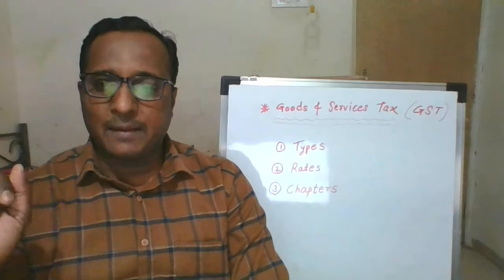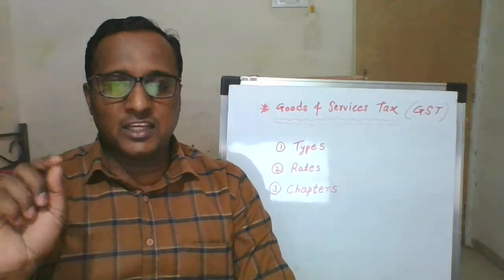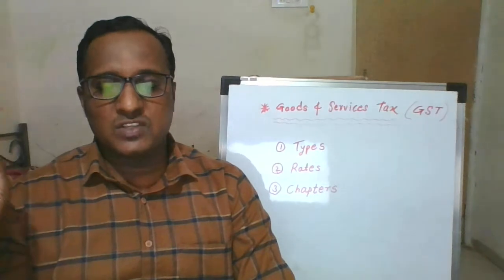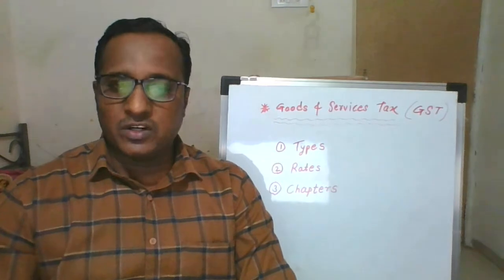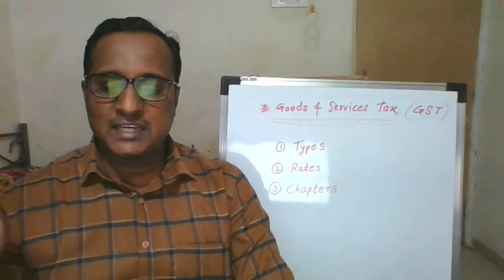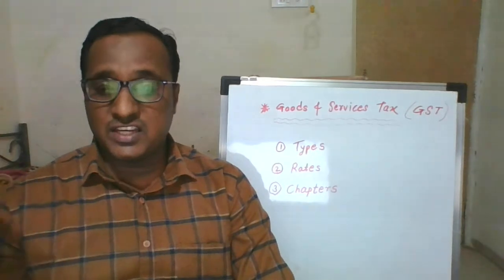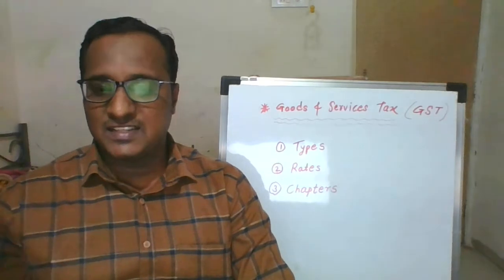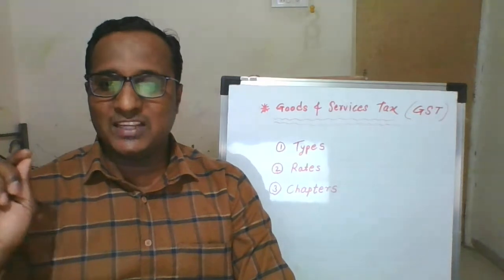The form of application for GST registration is GST REG 01. GST REG 01 is the form of application for GST registration. The types of GST: there are four types of GST. The first is Integrated Goods and Service Tax, IGST. The second is State Goods and Service Tax, SGST. The third is Central Goods and Service Tax, CGST, and the fourth is Union Territory Goods and Service Tax, UTGST.